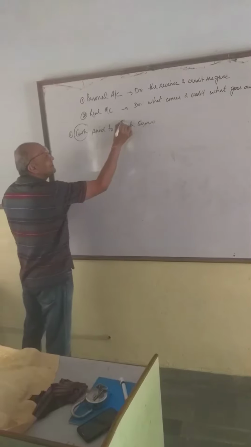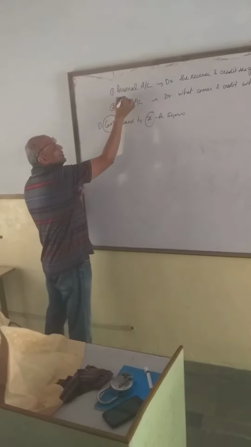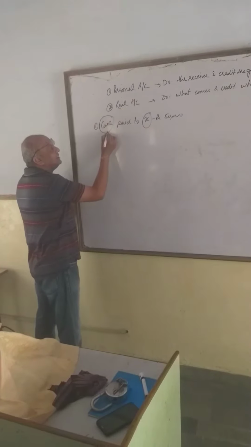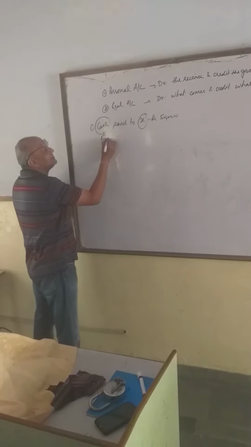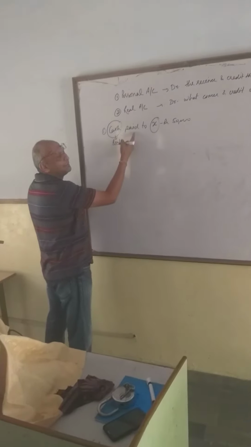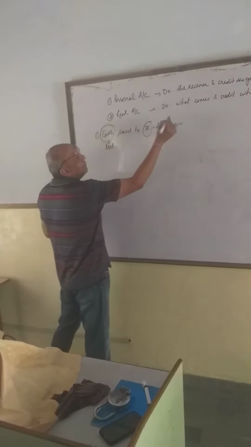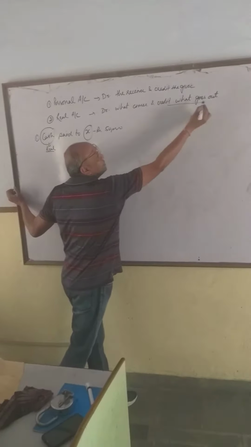Number one, cash; number two, X. Cash is which account, real or personal? I think it is real. Why is it real? Because it is not a name, it is our asset. And when we are paying cash, is cash going or coming? Going. Debit what comes in, credit what goes out.